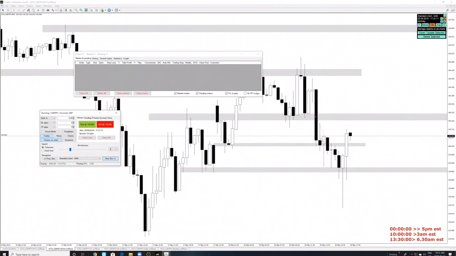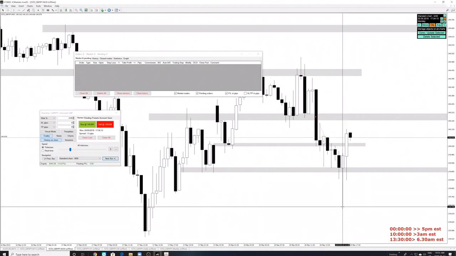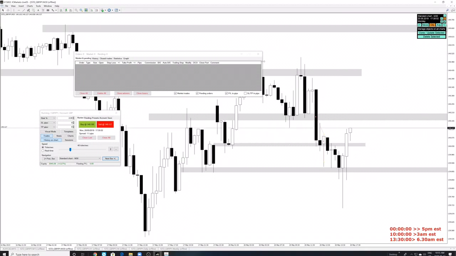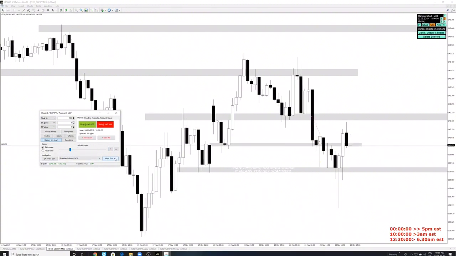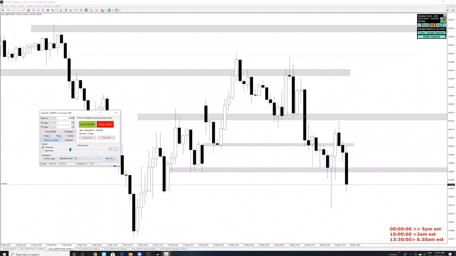So this was a clean move that came. And if you stuck around over here, price actually went down towards 139,700. So let's go to the next pre-New York here now. Let's go to the next one here.